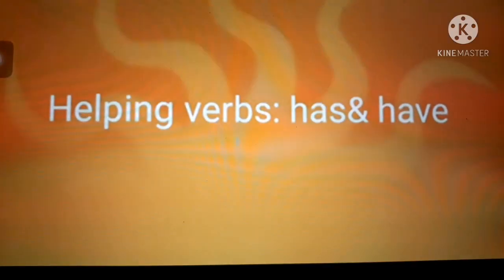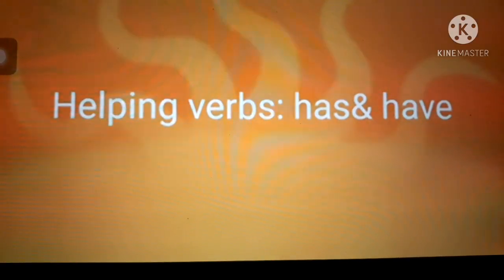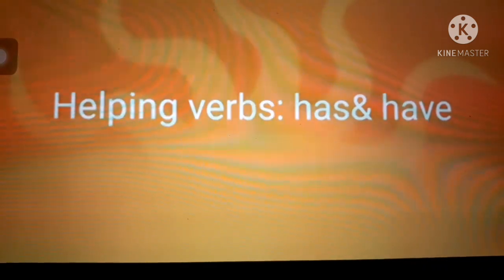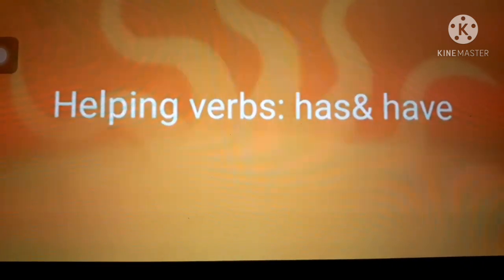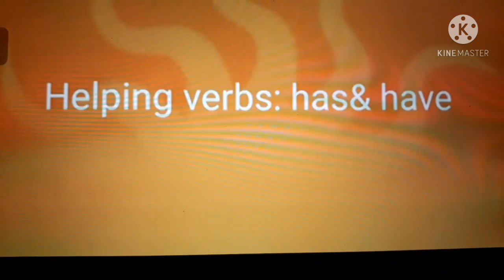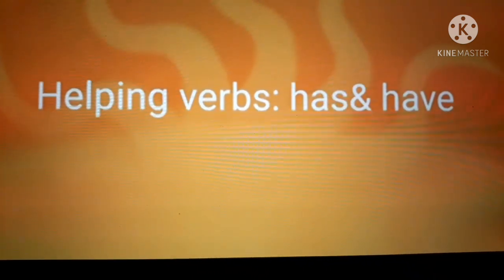Let us see the last question. Question number 5. Complete these sentences using has or have. Helping verbs has and have. Have and has tell us that something belongs to someone.